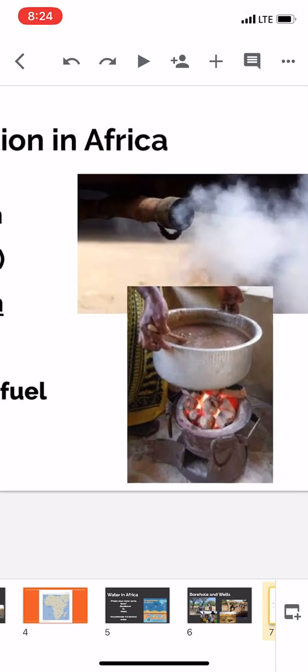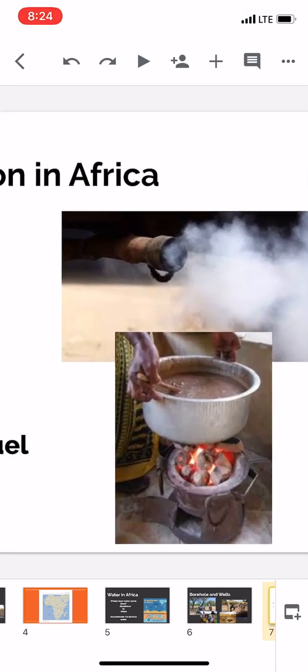And here we see how it affects how they cook and how it affects their home. With that air being released into their home, then it's trapped air.